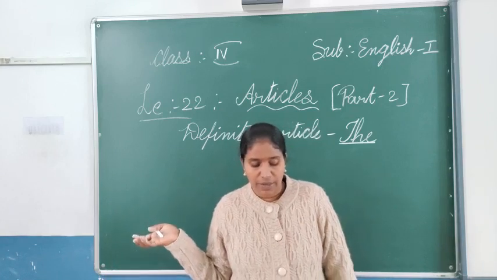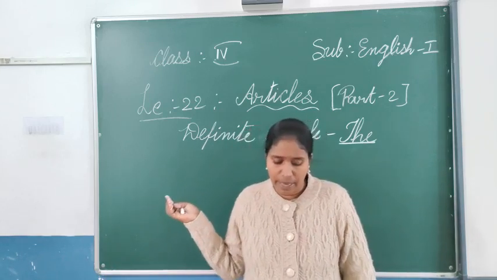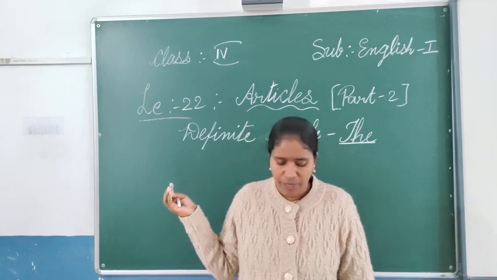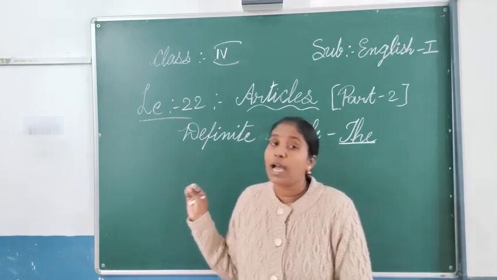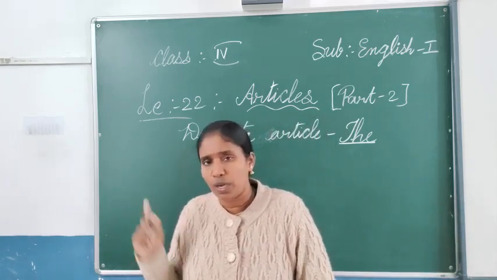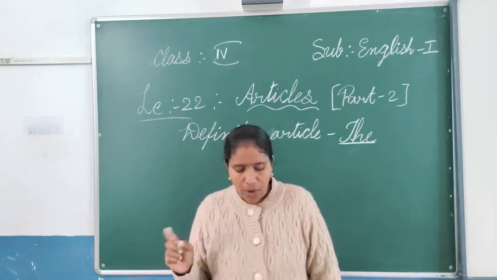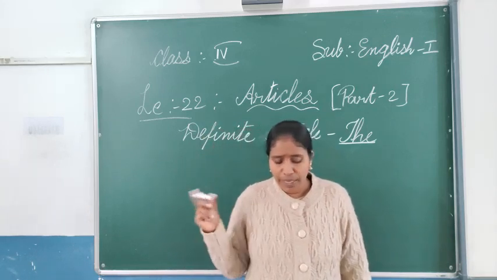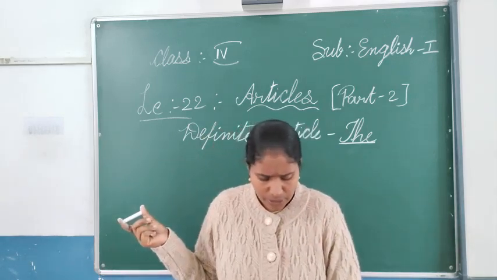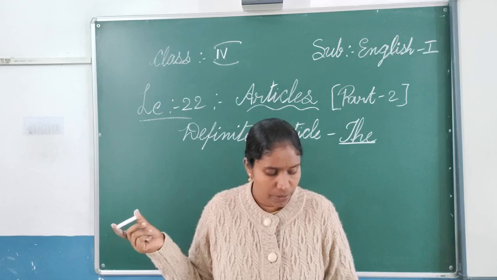So other thing is, we met an artist. The artist was M. F. Hussain. So about the artist, means particularly about one artist we are speaking. That time also we use the. And now uses of a and the. So how can we use them?